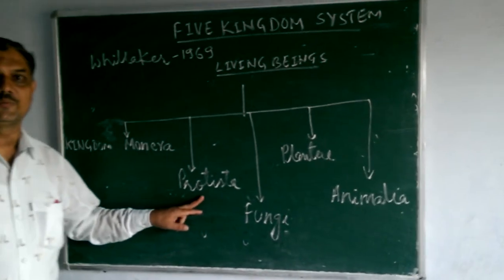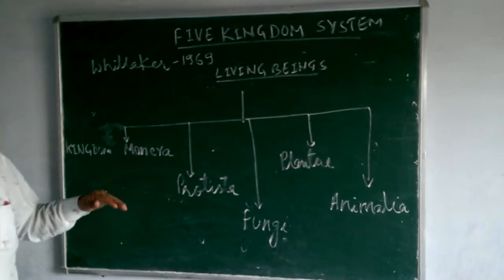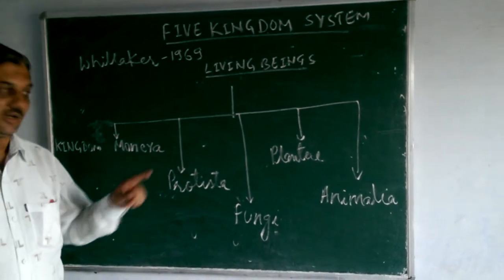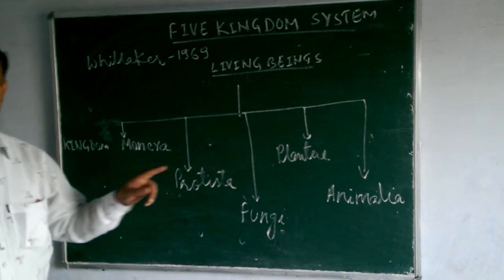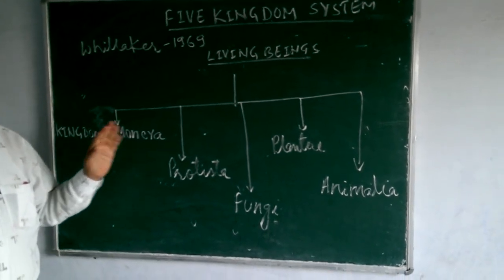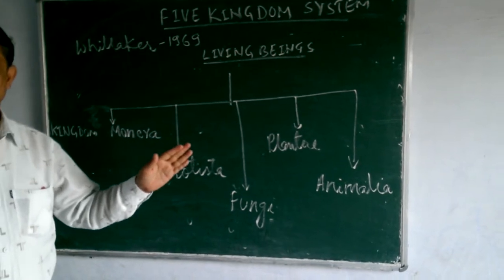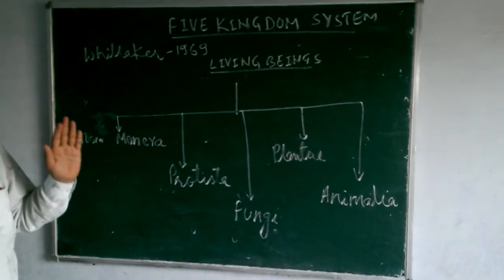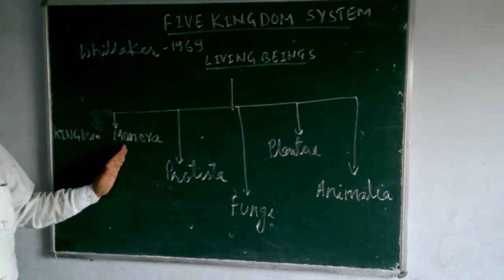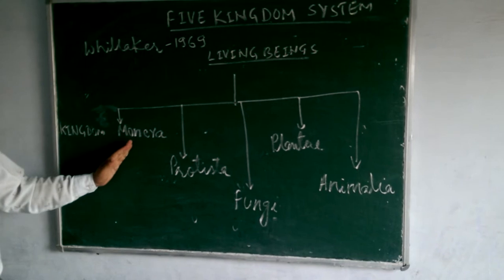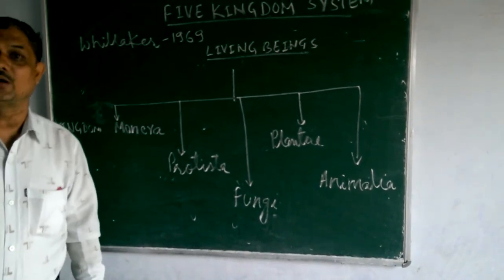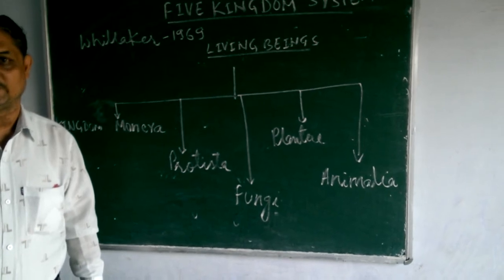And the problem of bacteria was also resolved because earlier bacteria were placed in the plant kingdom, but bacteria are prokaryotic, unicellular, while plants are multicellular autotrophs. So bacteria were also given a separate kingdom, that is Monera. This way, R.H. Whittaker resolved most of the anomalies of the two kingdom system of classification.